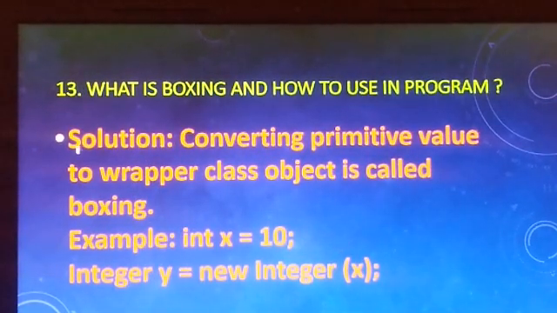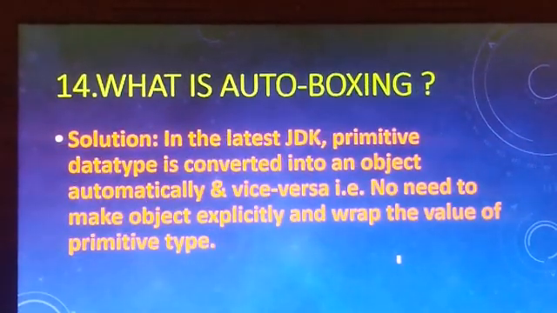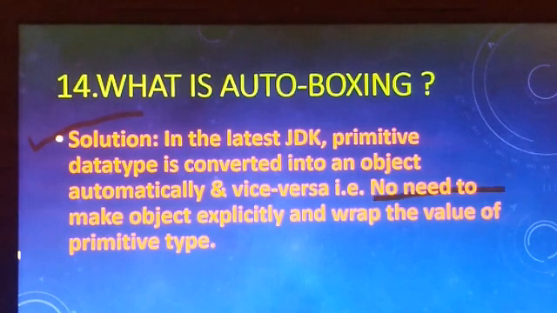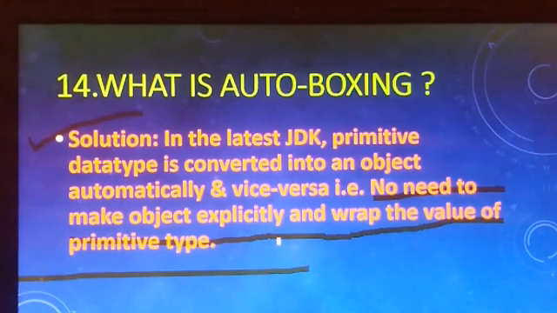Thirteenth question is, what is boxing and how to use it in a program? Solution is, converting a primitive value to a wrapper class object is called boxing. For example, int x = 10; Integer y = new Integer(x). Fourteenth question is, what is autoboxing? Solution: in the latest JDK, primitive data types are converted into objects automatically and vice versa. For example, no need to make the object explicitly and wrap the value of primitive types.